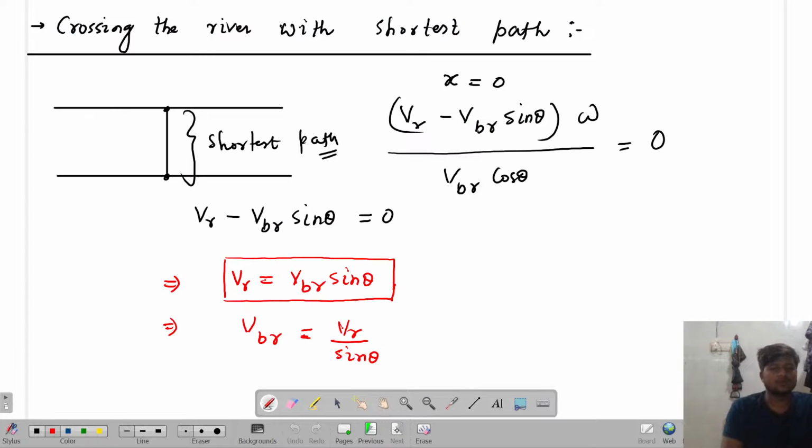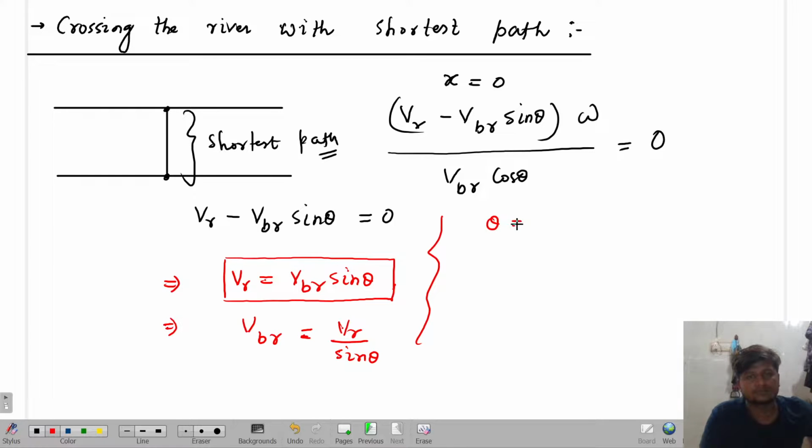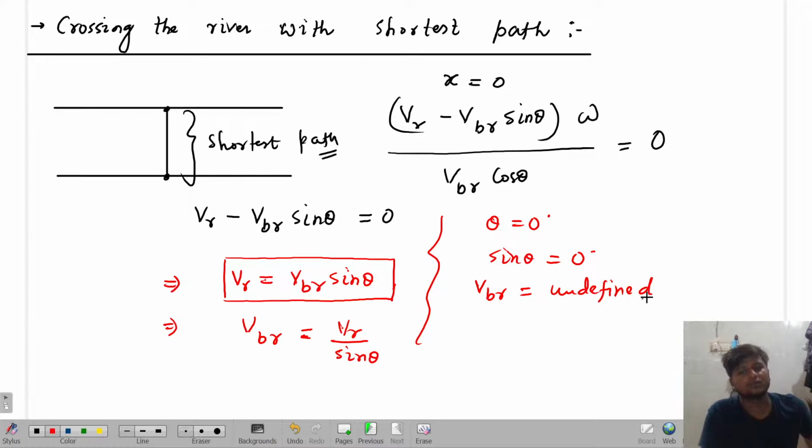If this theta is a little bit finite, means 10 degrees or 5 degrees, theta can't be 0. First point is here, you try to understand this equation. If theta is 0, you know that sine theta is going to be how much? 0. So velocity of boat with respect to river is going to be undefined at that time. Yes or no? Velocity of boat with respect to the river is going to be undefined. So that means, if I try to follow perfectly this perpendicular path, I can't end up on this point B over here. Why? Because your velocity is becoming undefined.